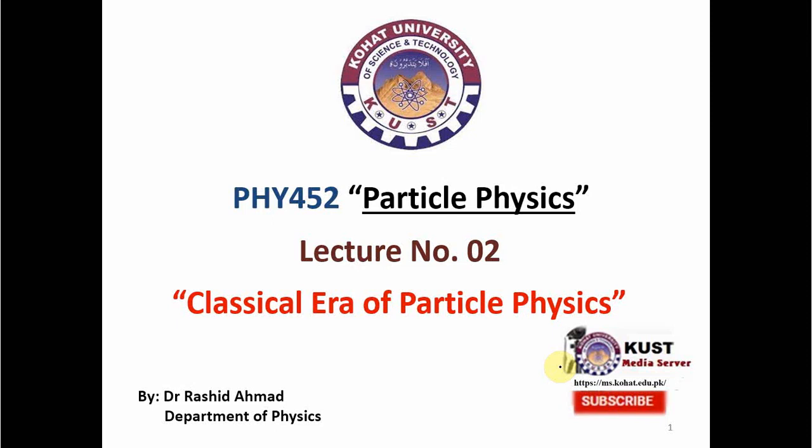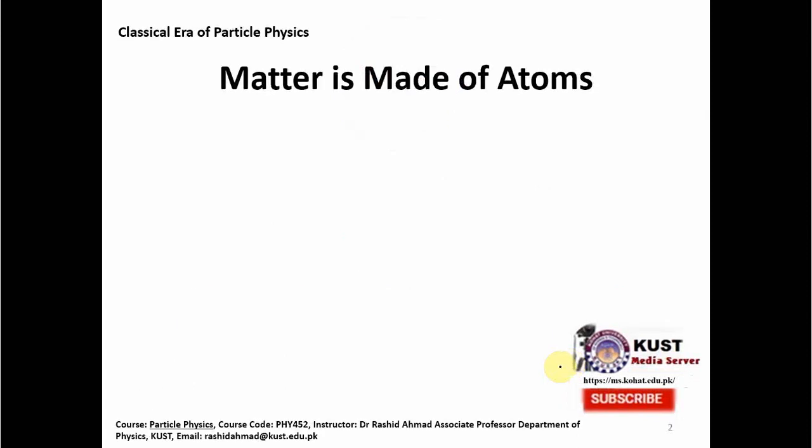So this lecture would be a kind of detour in the history of particle physics, and we will try to find out two things. The first is what was the theoretical understanding of particle physicists at that time, and secondly, what was the experimental confirmation for the discovery of different particles. So let's start with the view held by the Greeks about matter.